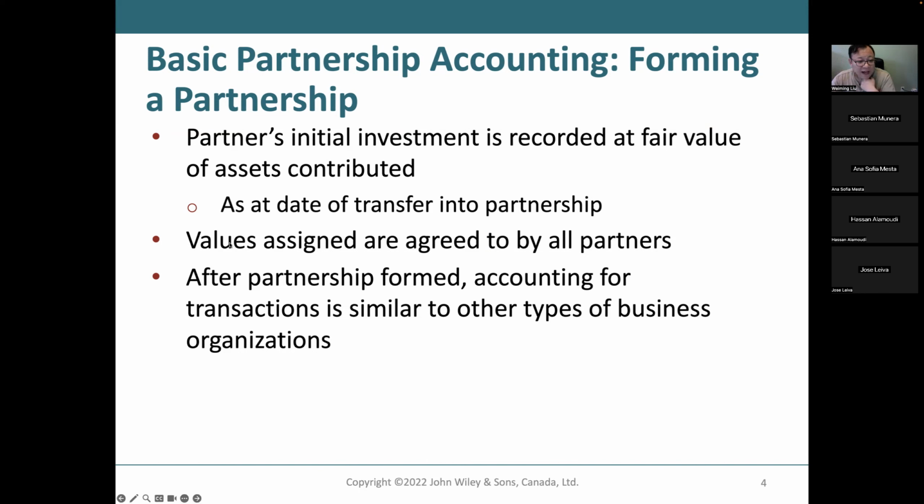This assigned value is agreed to by all partners. It's not like I'm saying it's 10 million and it will be 10 million, right? Because I tend to exaggerate my number. I'm biased, right? But it has to be agreed by all the partners. So probably I would ask some kind of third party to give an independent assessment. They would do a property assessment and present a report to all the partners, and they will be convinced that is the fair market value of my building.